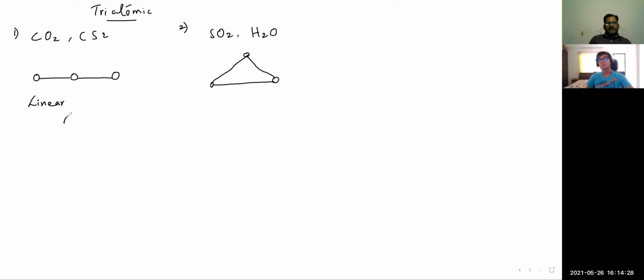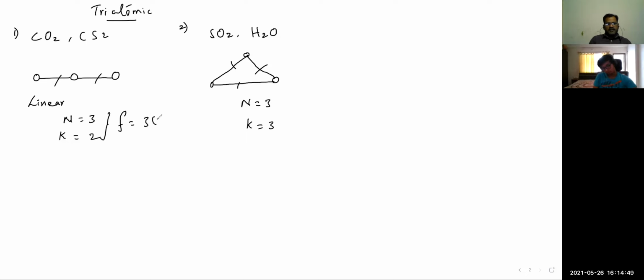So the difference is, in both cases the number of particles is 3, triatomic, but here the number of relations is 1, 2, whereas in this case the number of relations is 1, 2, 3. Then the degree of freedom here is 3 into 3 minus 2, that is 7. Whereas in this case the degree of freedom is 3 into 3 minus 3, so it is 6.